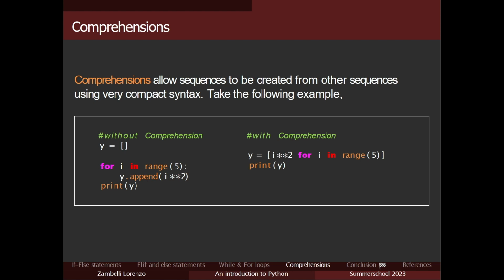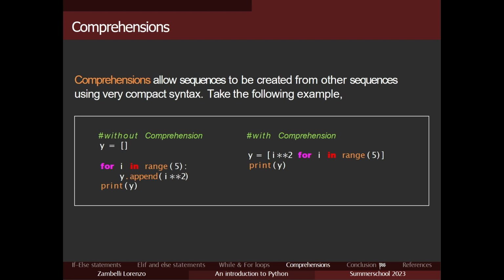What are comprehensions? Well, comprehensions are a way to run loops and to create lists by running loops.